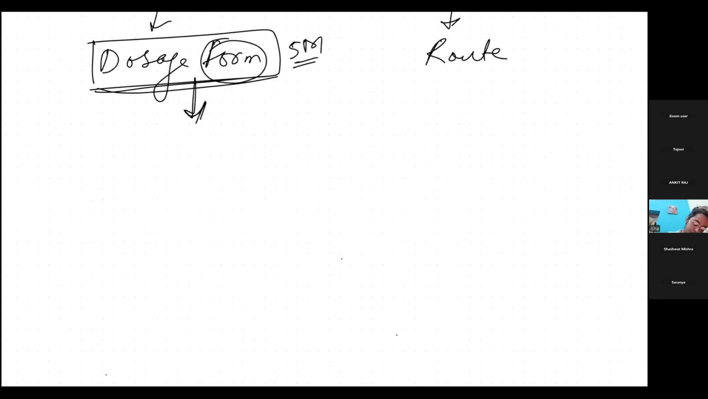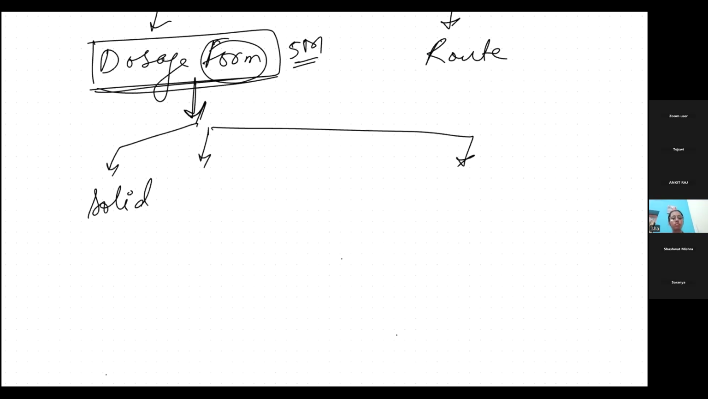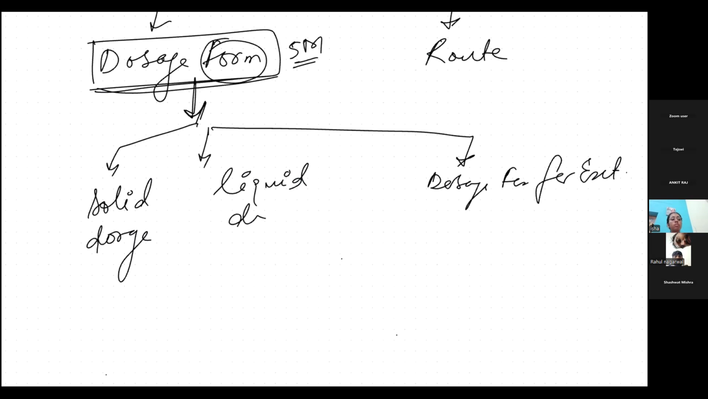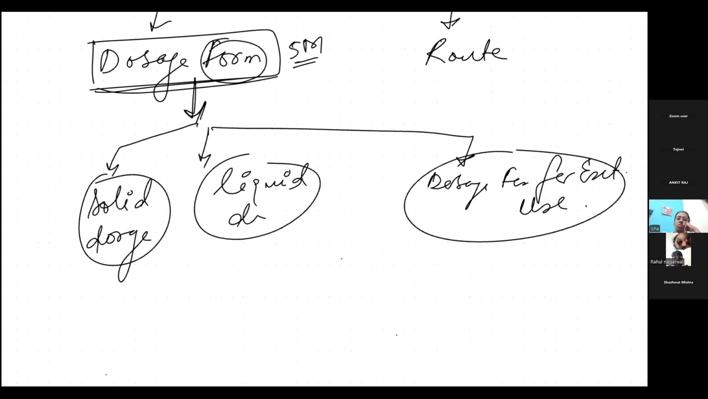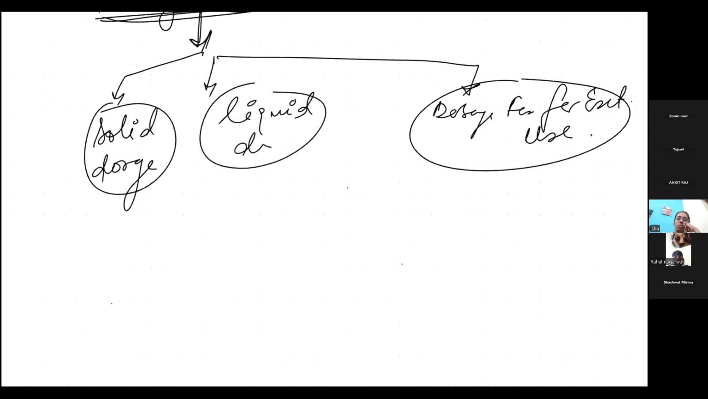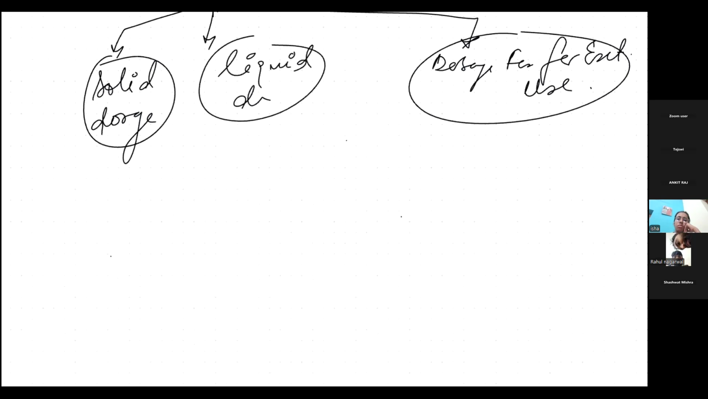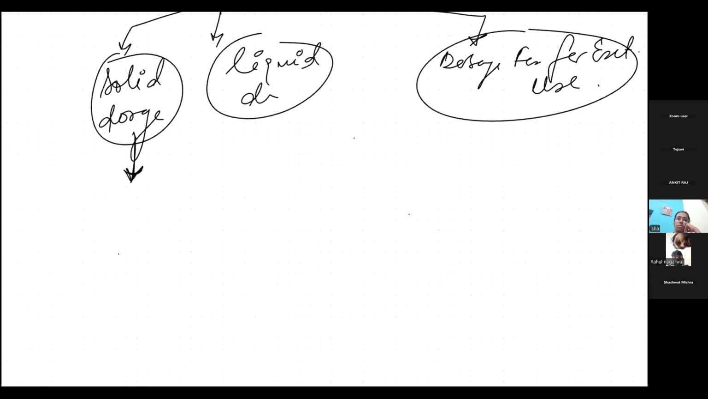So similarly, this form can be divided into three. It can be either solid dosage form, liquid dosage form, or a dosage form for external application or external use. We have to keep in mind that drug dosage form is of three types. One is solid dosage, another is liquid dosage form, and the third is a form which can be used externally. Now, what are solid dosage forms? Solids, we all know, can be either capsules or tablets, right? So capsules and tablets we know.